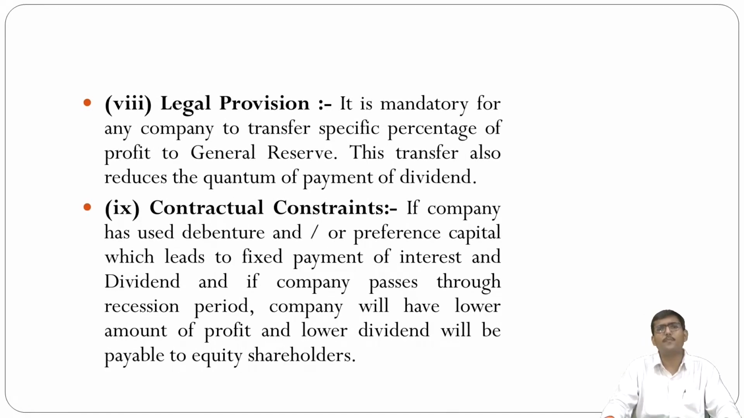Next is legal provision. It is mandatory for any company to transfer a specific percentage of profit to the general reserve or a specified reserve account or reserve fund, and this transfer also reduces the quantum of dividend payment. Next is contractual constraint. If the company has used debentures or preference capital, which lead to fixed payment of interest and dividend, and if the company passes through a recession period, the company will have a lower amount of profit and a lower dividend will be payable to the equity shareholders.